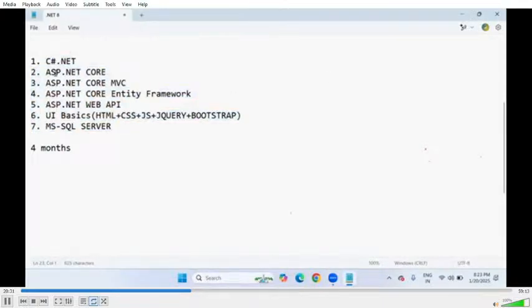Once you complete all these subjects, undoubtedly you should be in a position to crack the interviews, and you will easily be able to survive after getting a job on .NET. But strictly remember, there are plenty of job opportunities in .NET especially, but you must show your skill set. That's it.